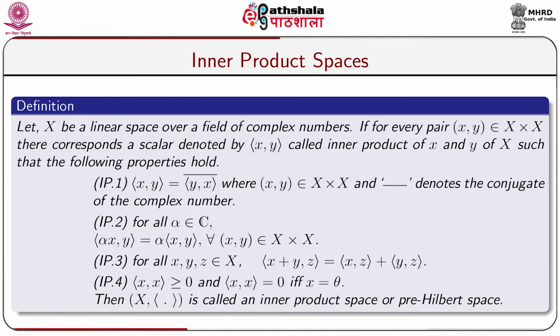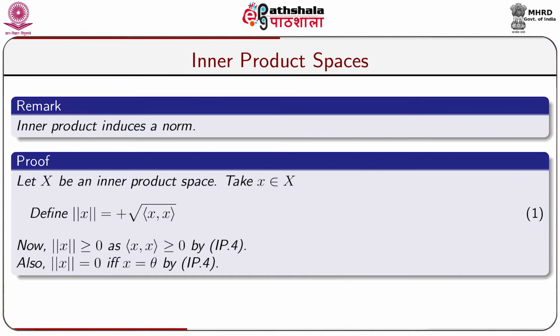Then X with the inner product is called an inner product space or a pre-Hilbert space. The bracket is called the inner product function. Now, an inner product induces a norm. Let X be an inner product space, take x belonging to X. Define norm of x equal to the positive root of inner product (x, x).